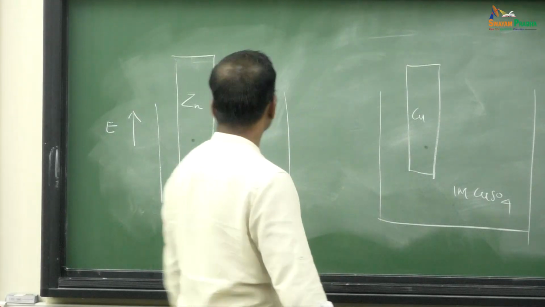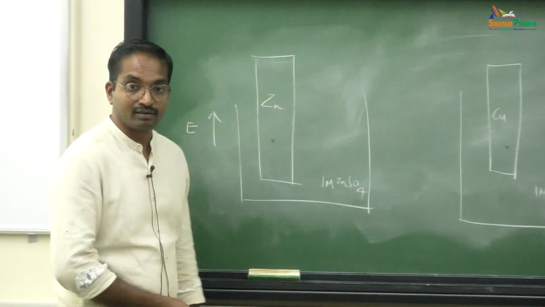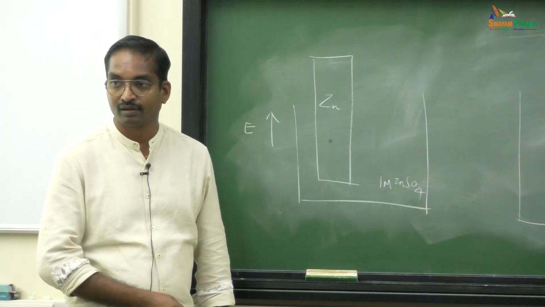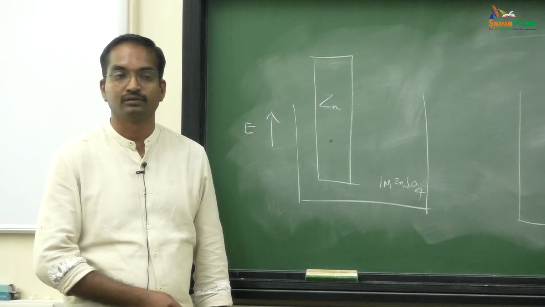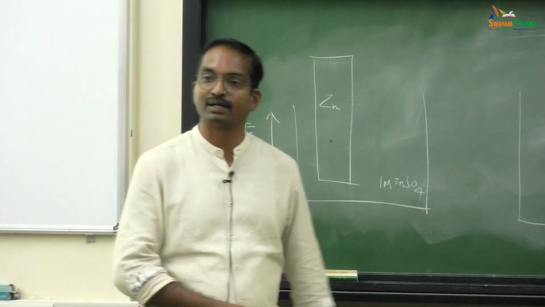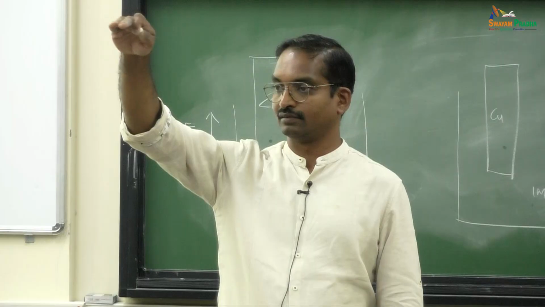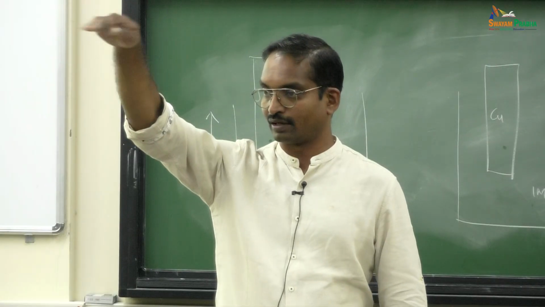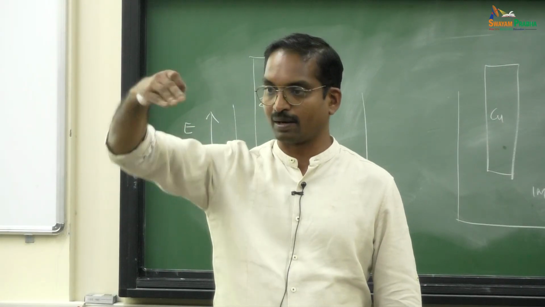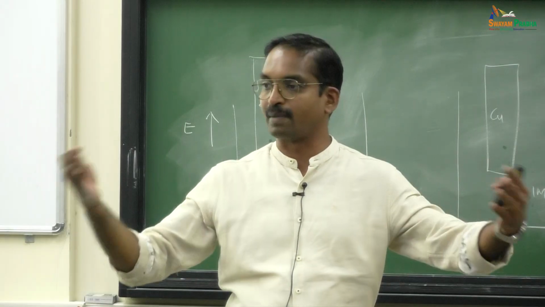Imagine the Fermi level. You know what is the Fermi level? What is the Fermi level for a metal? In physics, you have studied or not? It is the topmost filled level in a metal. Electrons are populating, and in a solid state you form bands.